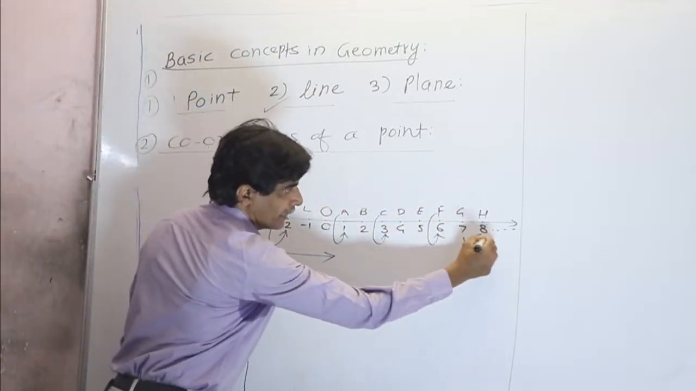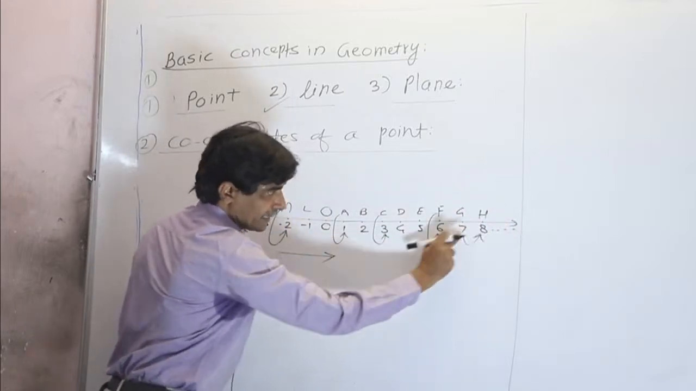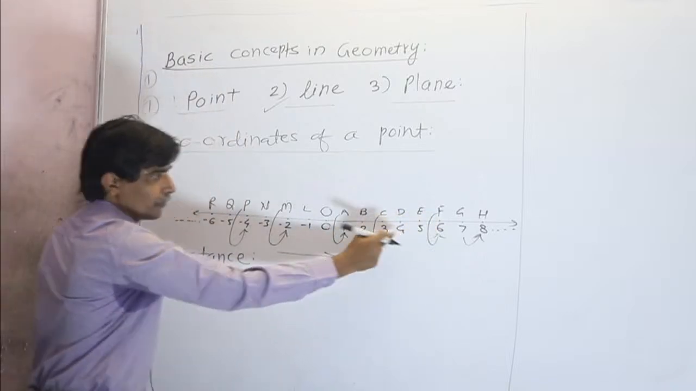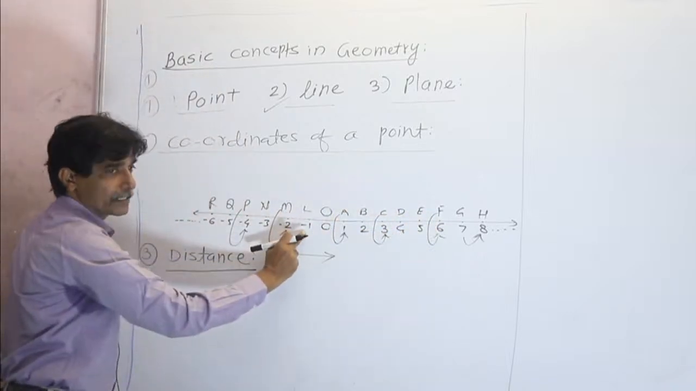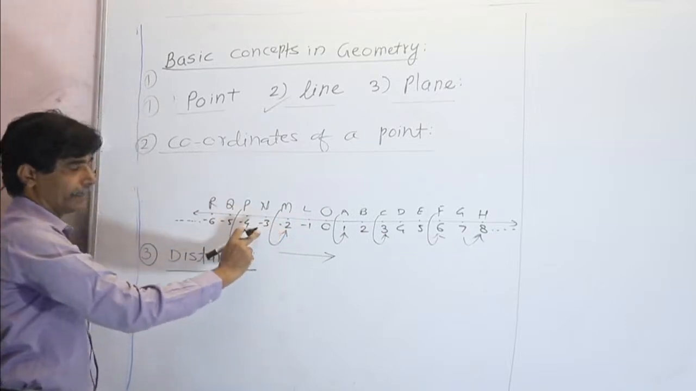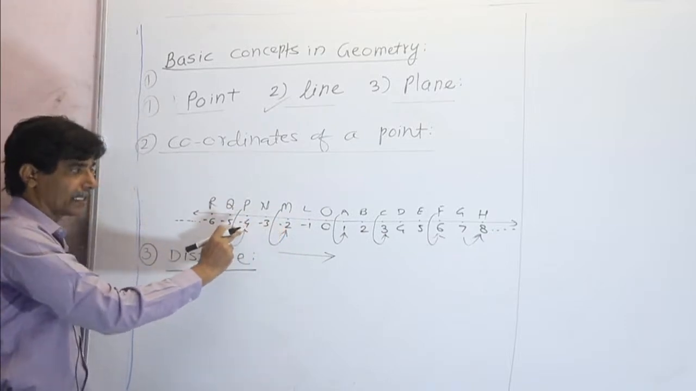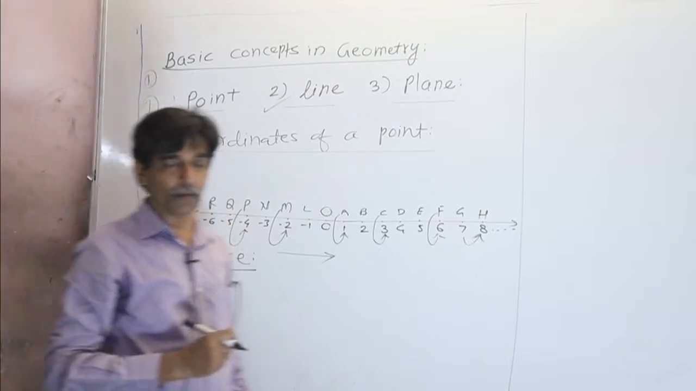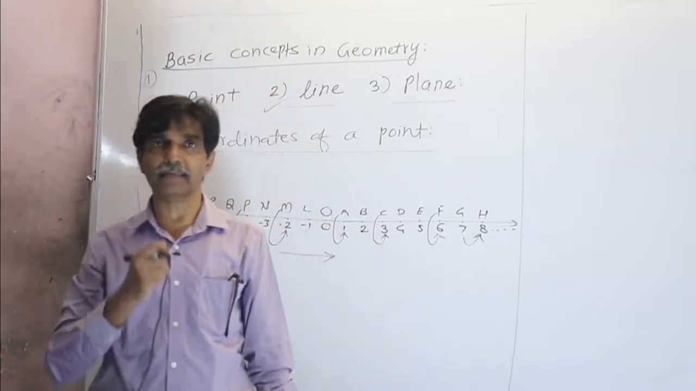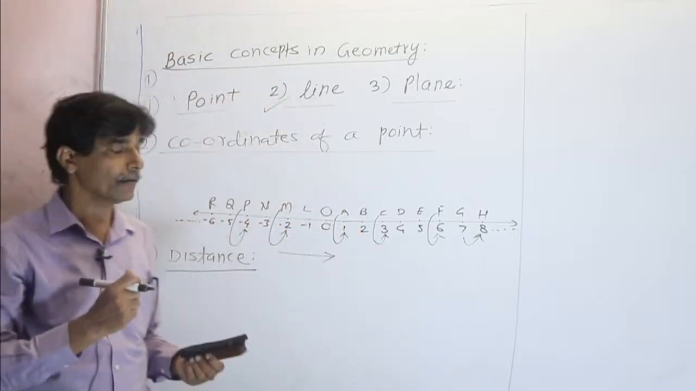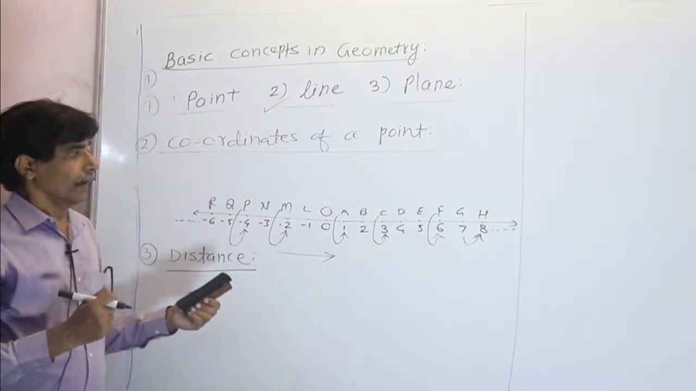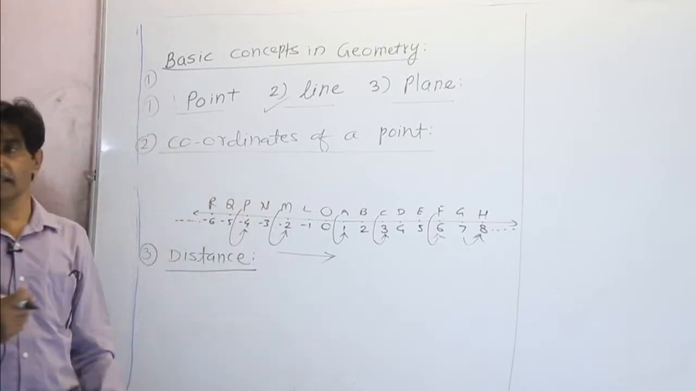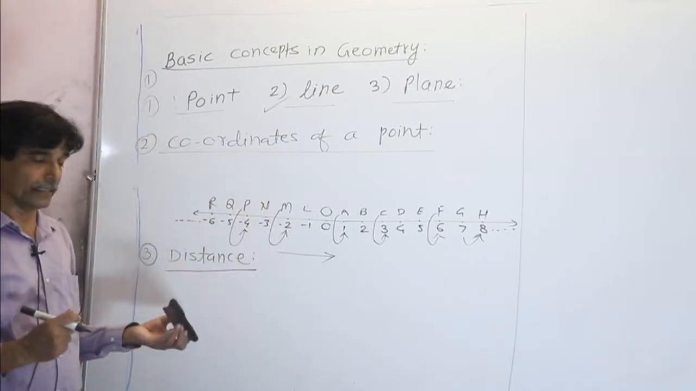For example, we shall start from here. 8 is to the right of 7, and that's why 8 is greater than 7, 7 is greater than 6, 6 is greater than 5, 5 is greater than 4, 4 is greater than 3. In the same way, minus 1 is greater than minus 2, minus 2 is greater than minus 3, minus 3 is greater than minus 4, and minus 4 is greater than minus 5. So every number on the right side of the number line is greater than the number on the left side.